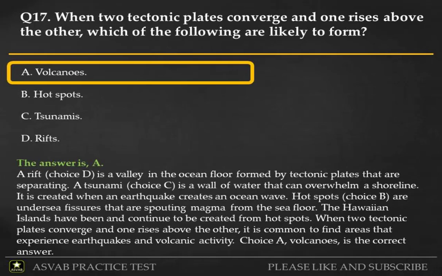A rift, choice D, is a valley in the ocean floor formed by tectonic plates that are separating. A tsunami, choice C, is a wall of water that can overwhelm a shoreline. It is created when an earthquake creates an ocean wave. Hot spots, choice B, are undersea fissures that are spouting magma from the sea floor. The Hawaiian Islands have been and continue to be created from hot spots. When two tectonic plates converge and one rises above the other, it is common to find areas that experience earthquakes and volcanic activity. Choice A, volcanoes, is the correct answer.